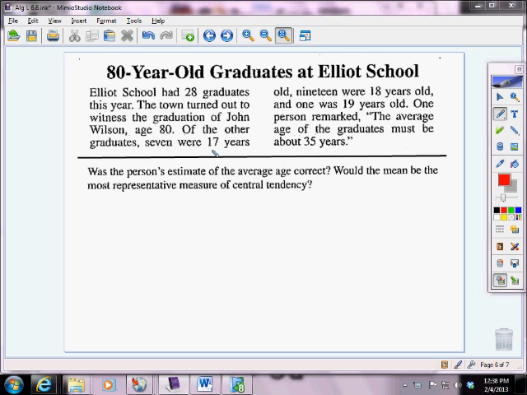Kind of thinking maybe close to halfway between 17 and 80. Was this person's estimate of the average age, the mean, correct? Well, remember, if we were to find the average or the mean, we add all the ages of the graduates up.